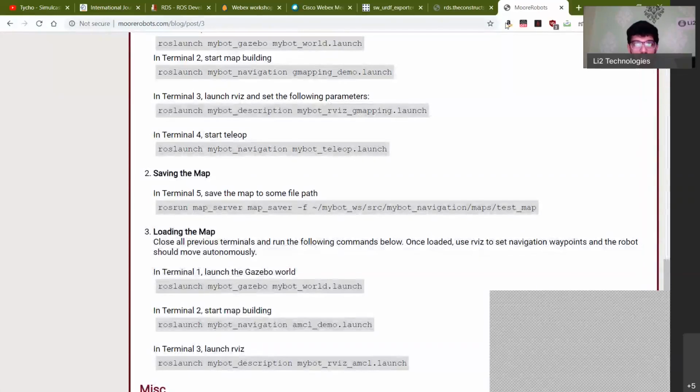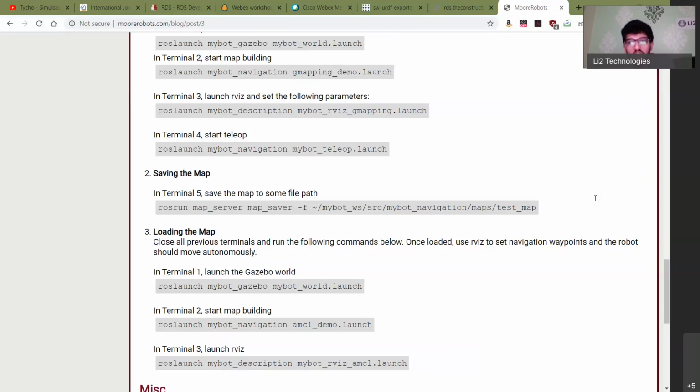What SLAM is, basically, as I told you, is a process wherein simultaneously you have to know where the robot is in a particular position, as well as what the sensor data from the map is. When you have sensor fusion happening, wherein both of these happen simultaneously, that is called SLAM. But with regard to your question about octomapping, I am not sure. So I'll have to find that out, and maybe you can drop your email. I can answer that question.